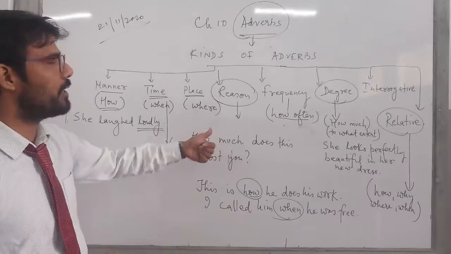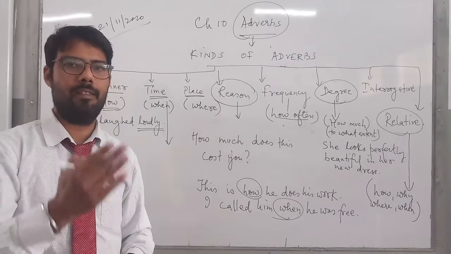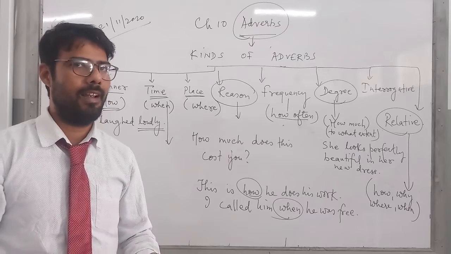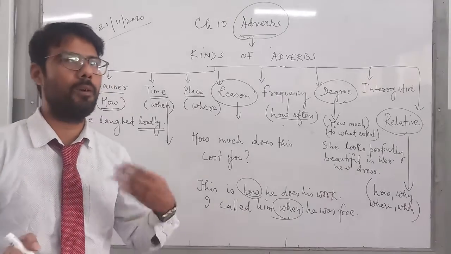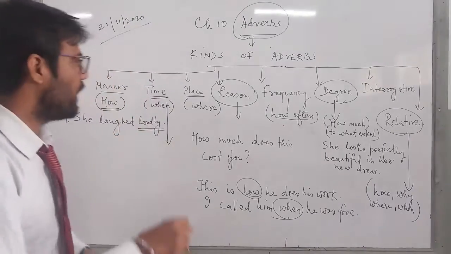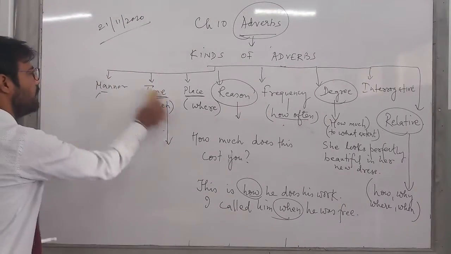Children, the chapter on adverbs does not end here. We have other chapters in future: adverb clause, adverb phrase, adjective clause, adjective phrase, noun clause, and noun phrase. Now, lastly, children, something very important.